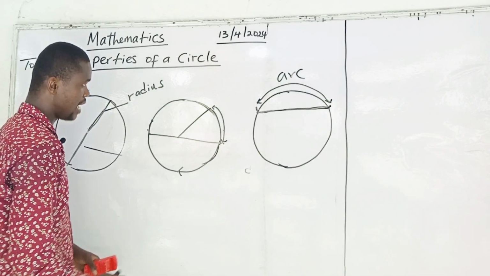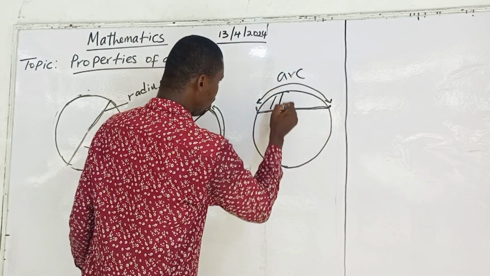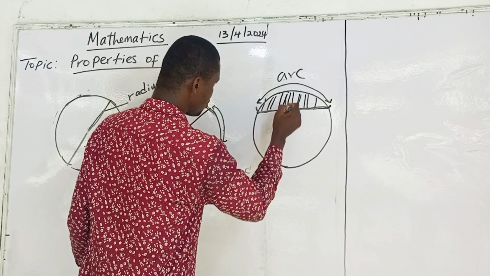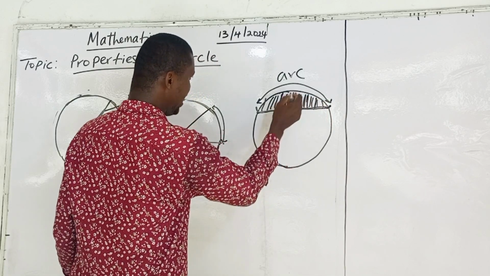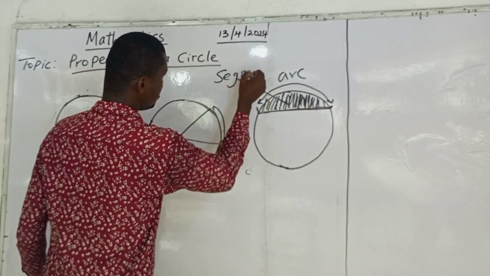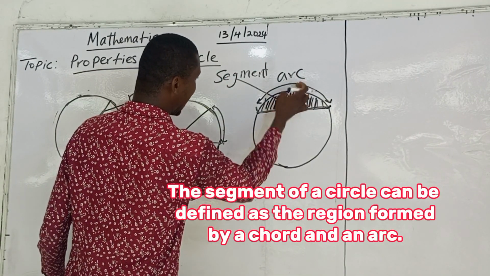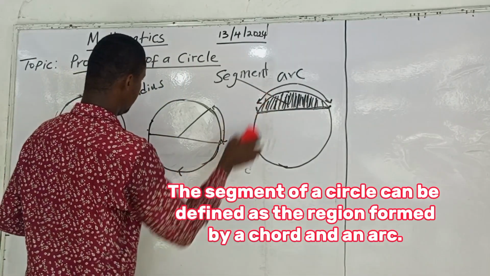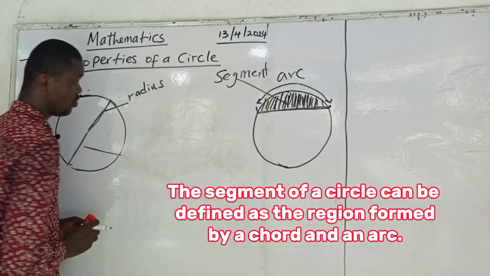You see it? Now, since the arc has formed here and the chord has formed here, you see all these regions, this place, these regions, we call it segment. We call it what? Segment. This region where this arc and this chord form, we call it segment.